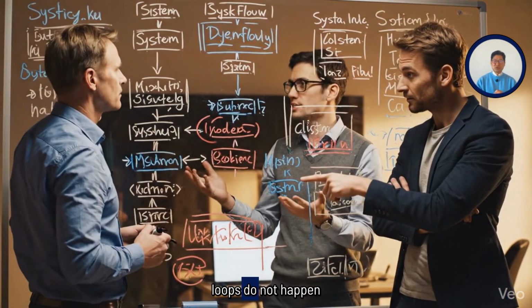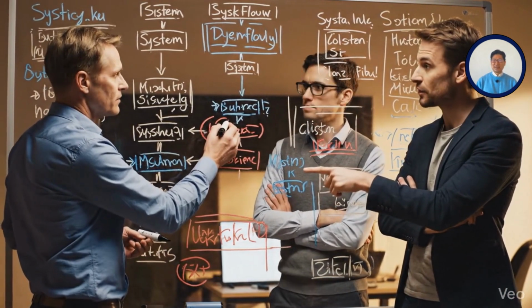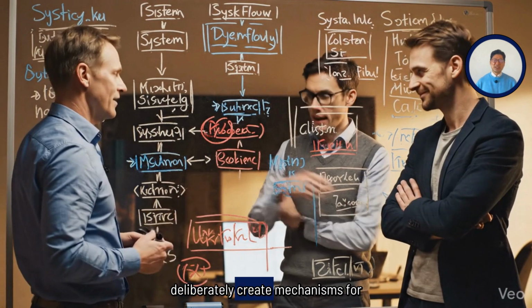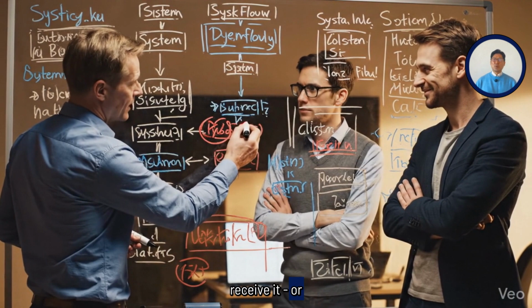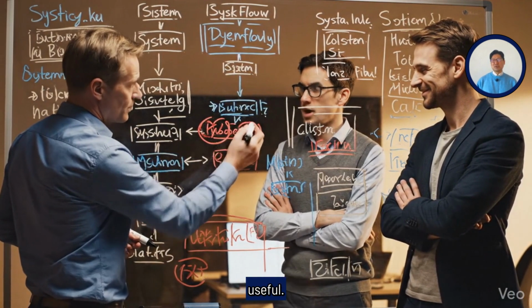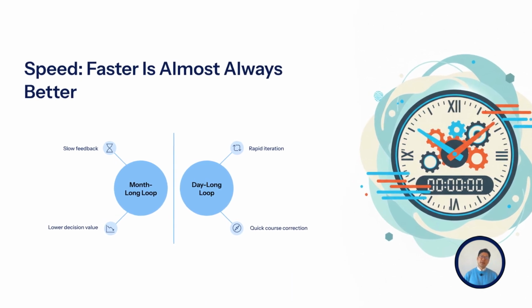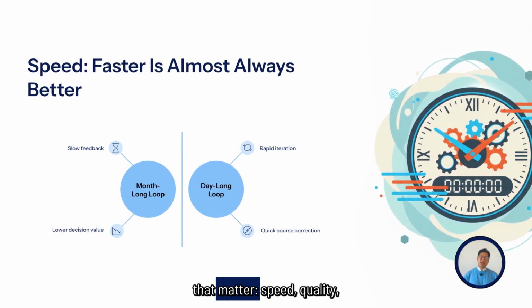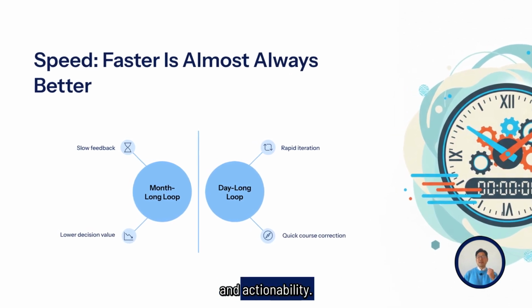But here is what most innovators miss. Feedback loops do not happen automatically. They must be designed. If you do not deliberately create mechanisms for feedback, you will not receive it, or you will receive it too late to be useful. Let me give you a framework for thinking about feedback loops. There are 3 dimensions that matter: speed, quality, and actionability.